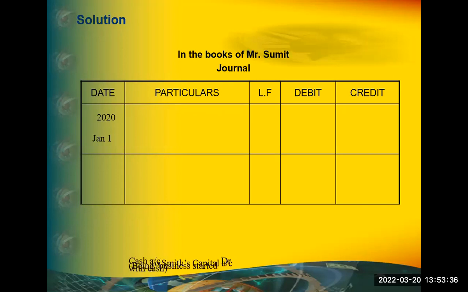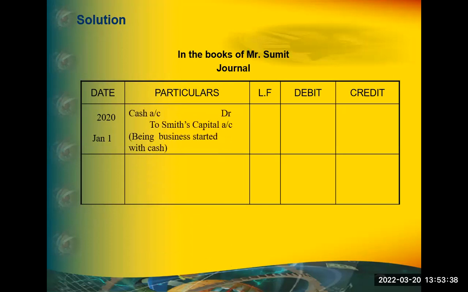Okay, look at the entry. Cash account debit to Smith's capital account. Only one owner is here. But in spite of that, I have written the name to have some clarity. Okay, normally simply capital account also do. Simply capital account, okay. But if there is one more person, that time you have to write the name of the owner, apostrophe s, capital account, being business started with cash of rupees 1 lakh. Is it clear? Any doubt in this? So this is called journal entry. The process of doing this is called journalizing.